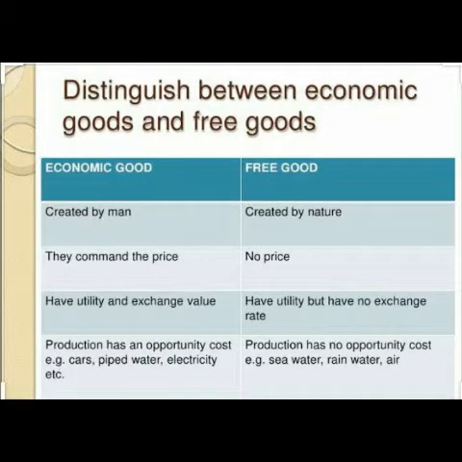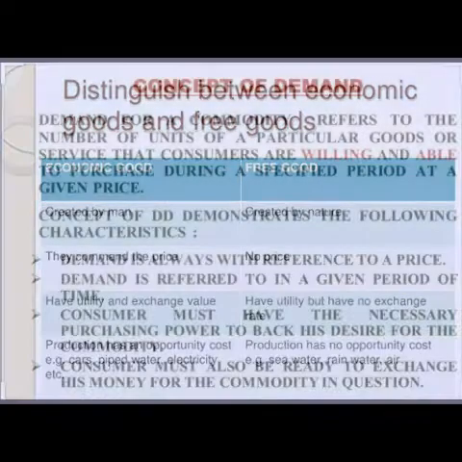of goods. One, economic goods, which has been created by man, which has got a price to command, and people have got utility for that good, and which has got the opportunity cost like car, piped water, electricity, etc. Free goods are those kind of goods created by nature, no price at all, and have a utility which is not in exchange value and no opportunity cost like seawater.